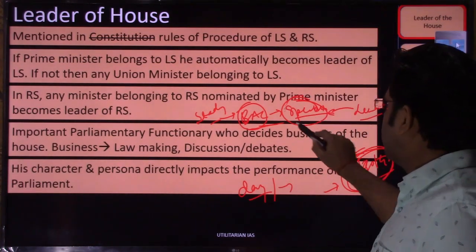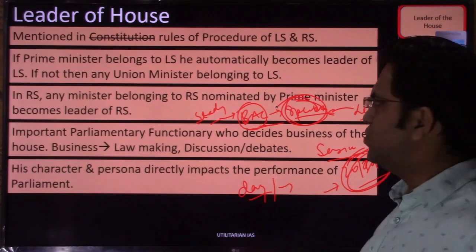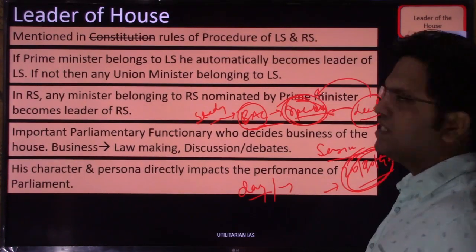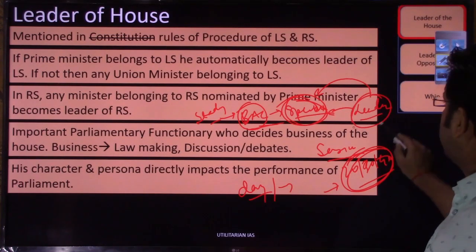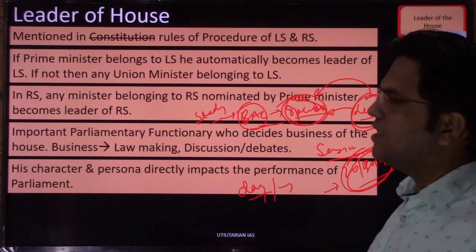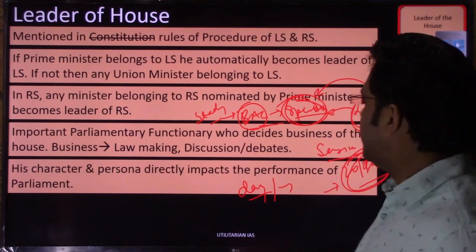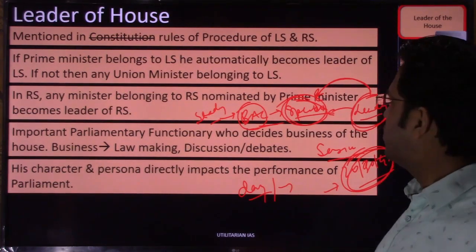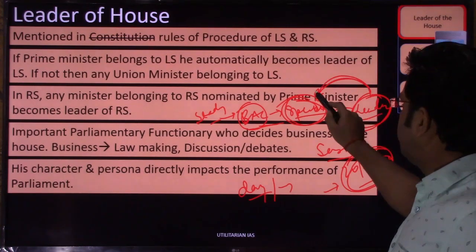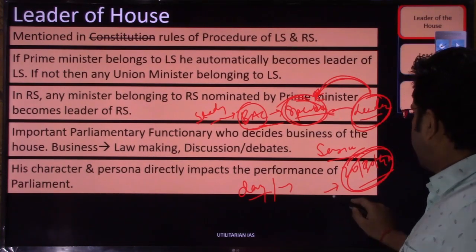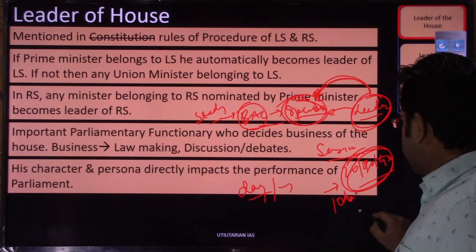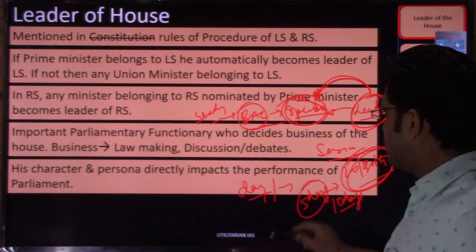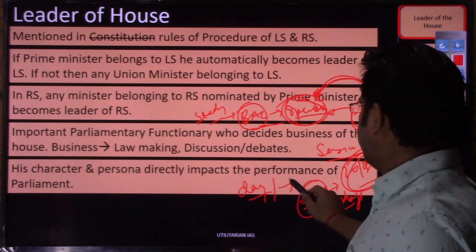Although the final decision will be taken by the speaker or chairman, it is the leader of the house who will decide, because they have been elected, they are part of government, and it is their duty to decide what discussion is important or how much business should be transacted. If they want to reduce the sitting by 10 days or 5 days, they can do it, no issues, but then their efficiency will reduce.